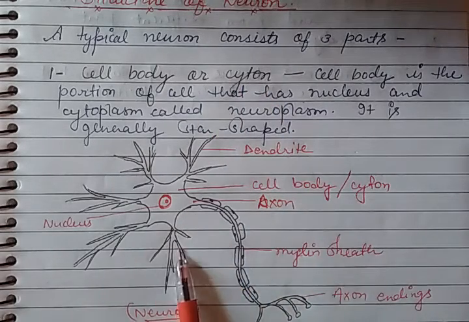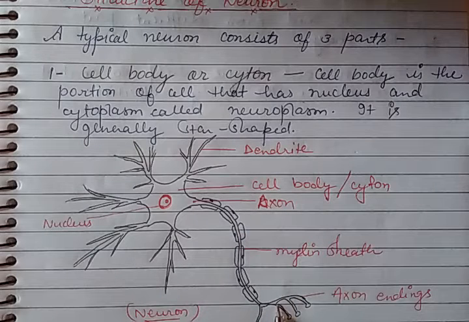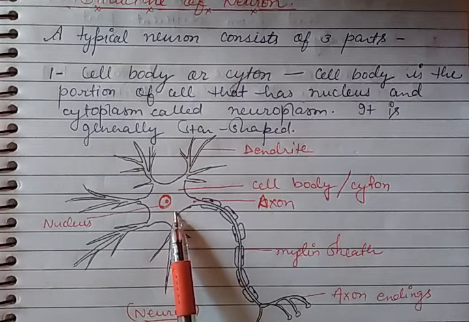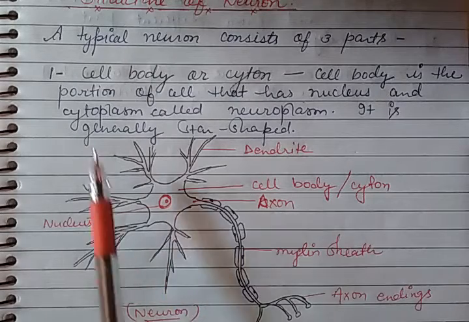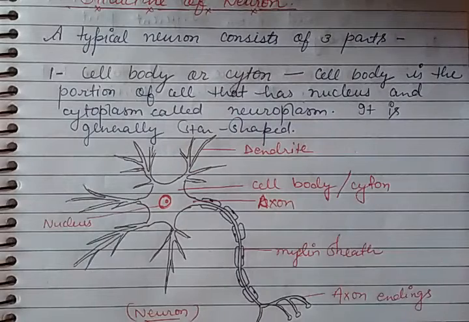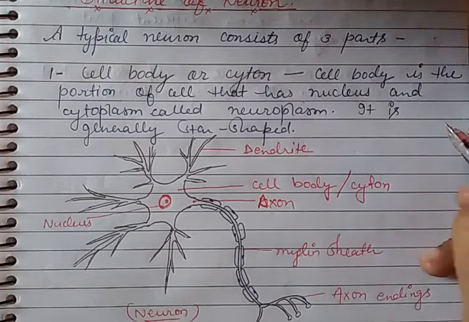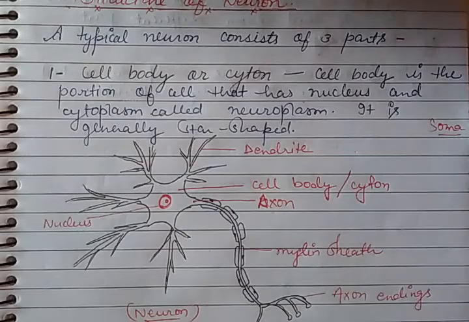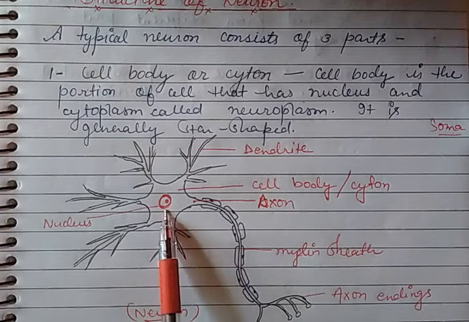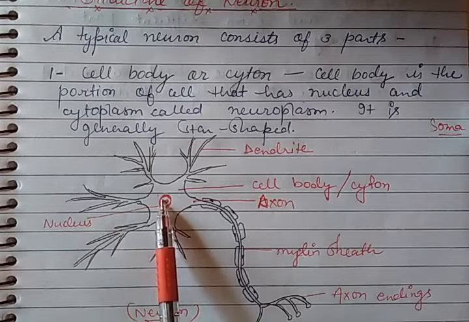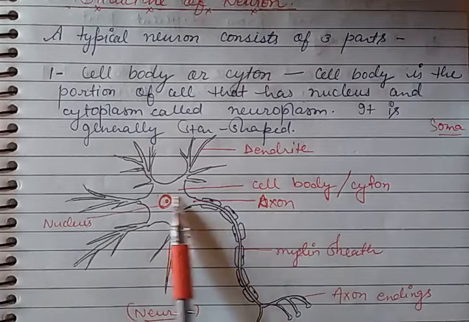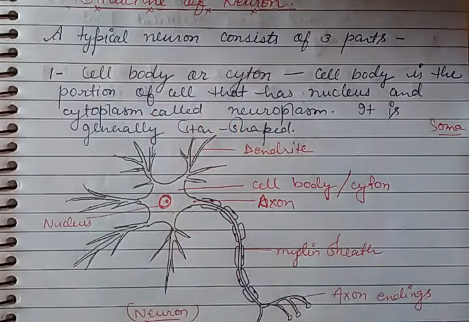The portion in the neuron which consists of the maximum amount of cytoplasm and the nucleus is called the cell body or cyton, or somewhere it is also called soma.